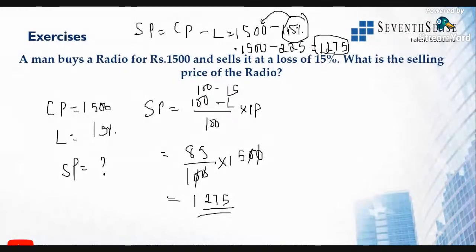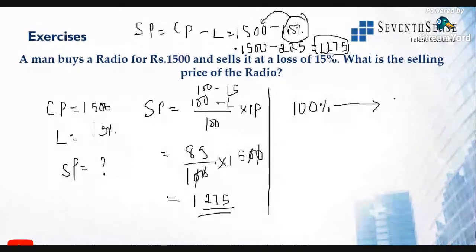All right. So if you want to learn the shortcut trick, very, very simple. Understand this. Whenever they have given cost price value, that is the original price value, that is always considered as 100%. If you want to go ahead without using formula, you can go ahead with this method. 100% is 1500. This is the cost price.